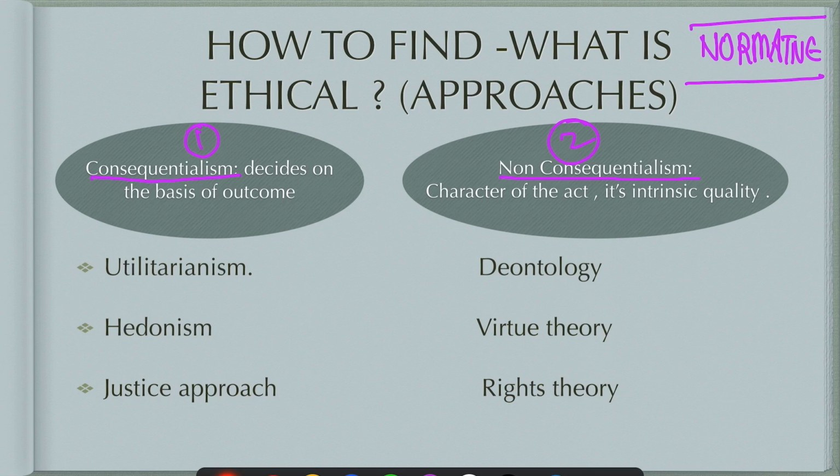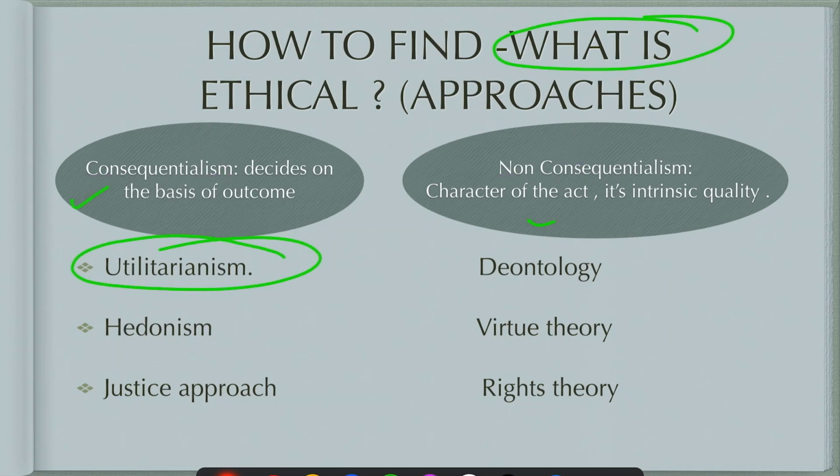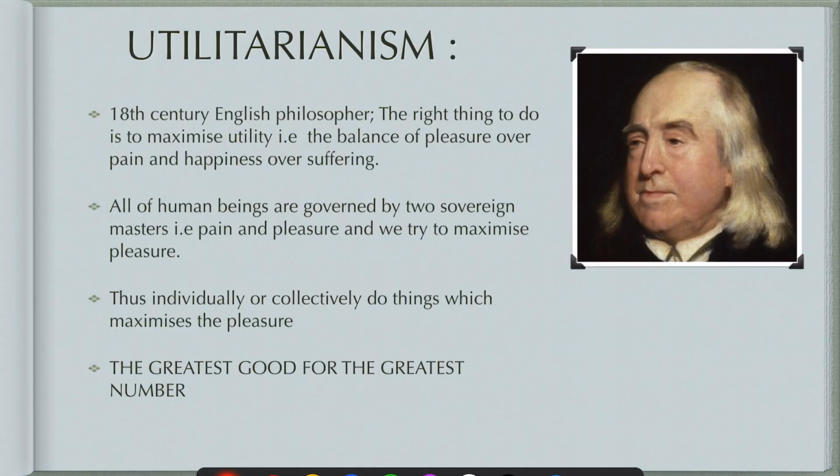So in consequentialism, basically we have approaches like utilitarianism, hedonism, and the justice approach. In non-consequentialism, we have deontology, virtue theory, and rights theory. So these are the different theories and different approaches. We will study these one by one. So now we will study what is utilitarianism.